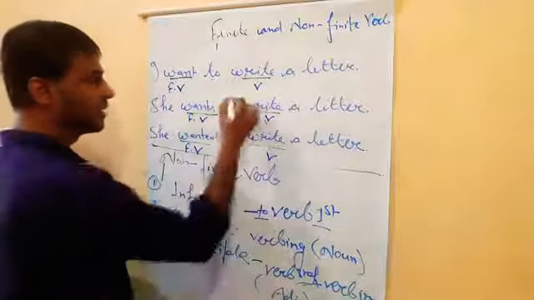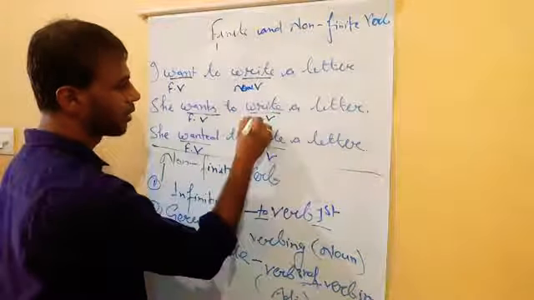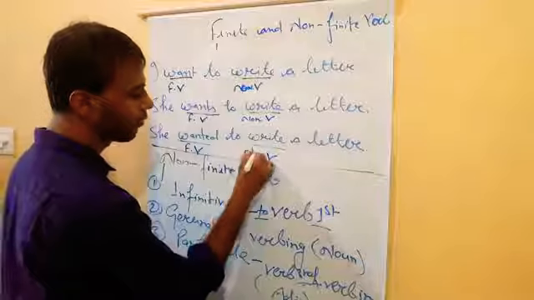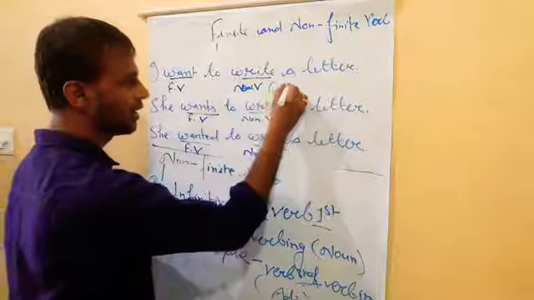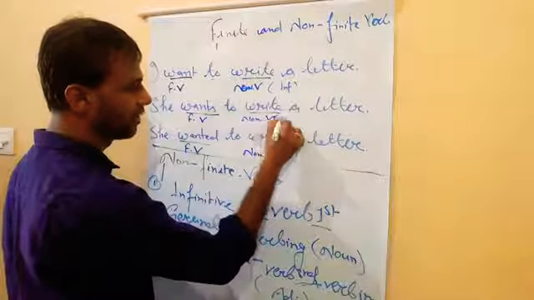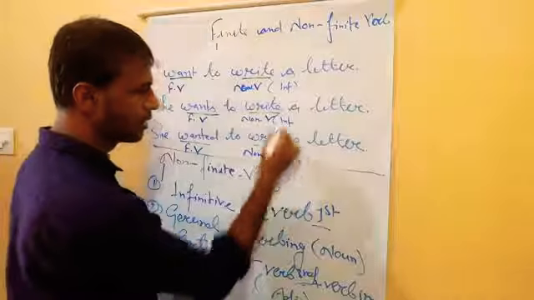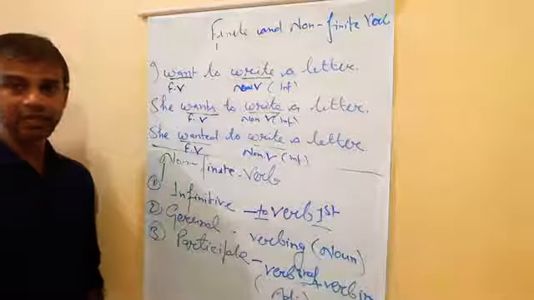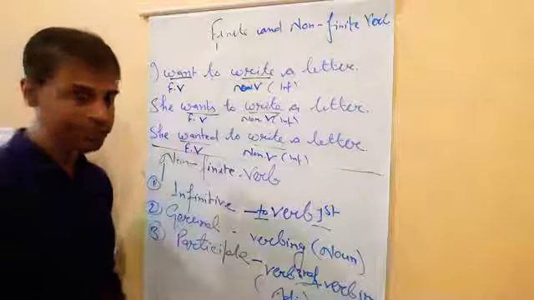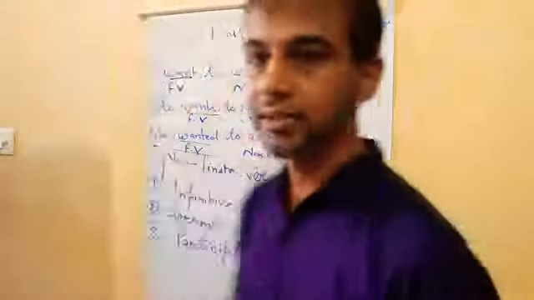Even these are non-finite verbs, but here they are infinitive. Write is the example of the infinitive. Clear, students? So infinitive is over now.